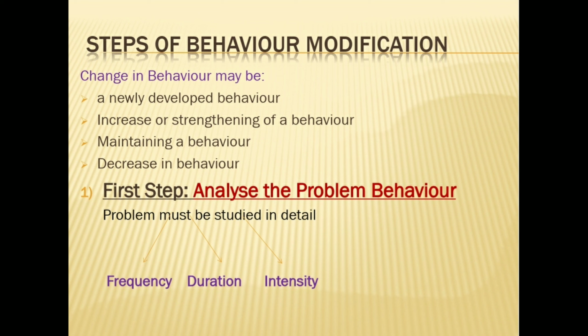Steps of behavior modification. Change in behavior may be a newly developed behavior. In present behavior, you have to develop new behavior, increase or strengthen a present behavior, maintain a present behavior, or decrease a behavior. When your behavior is excessive, you decrease that behavior, and when your behavior is deficit, you increase the behavior. So first step, analyze the behavior problem.